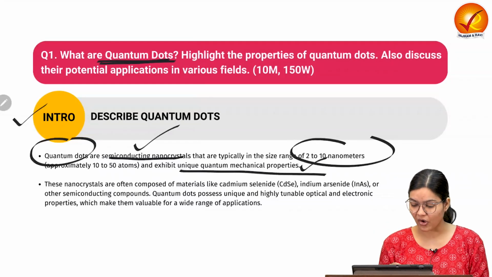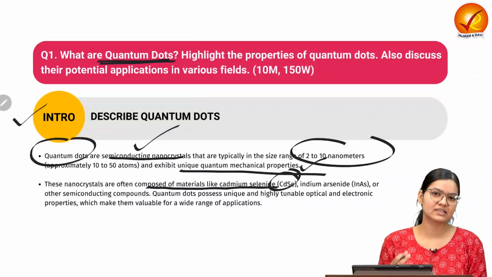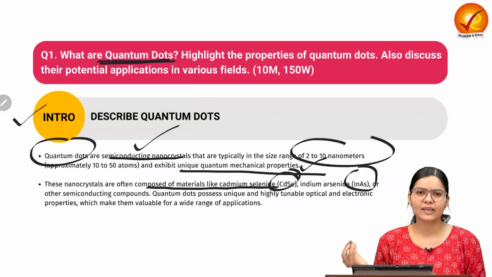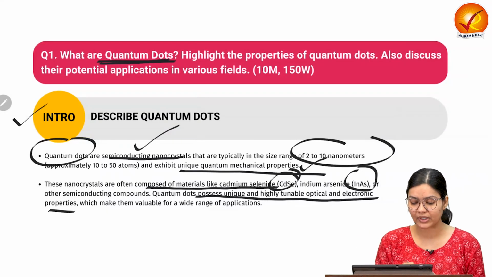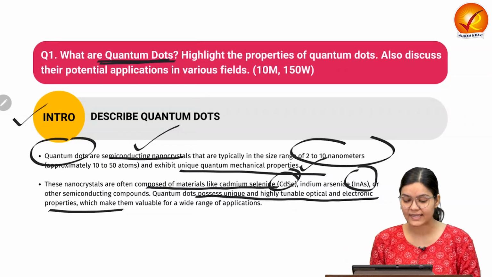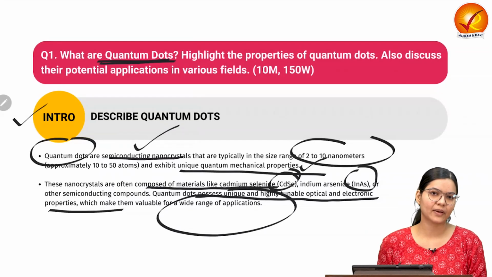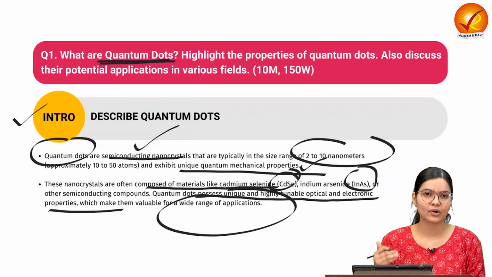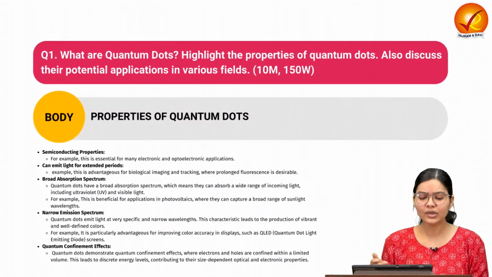These nanocrystals are often composed of materials like cadmium selenide, indium arsenide or other semiconducting compounds, and these possess unique and highly tunable optical and electronic properties. That is why they have a wide range of applications. So that is a holistic introduction we have provided by defining quantum dots and by giving some examples of their application. Now come to the body part.